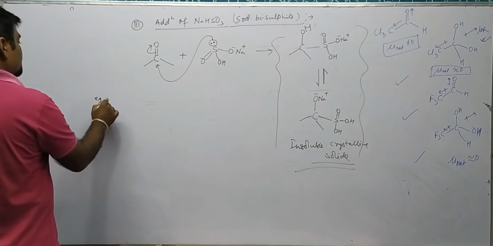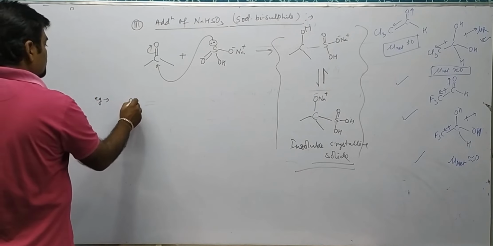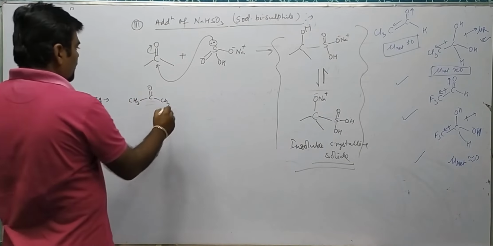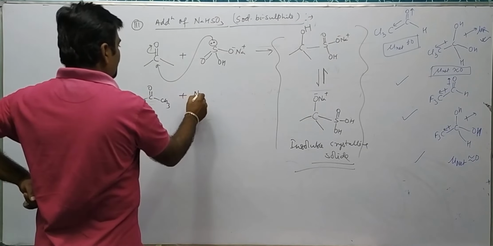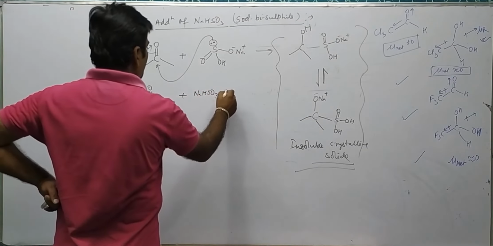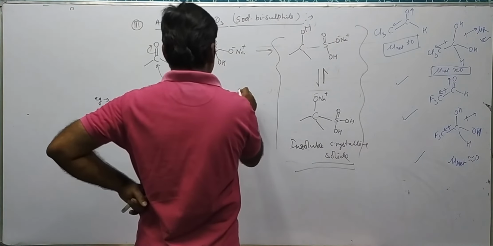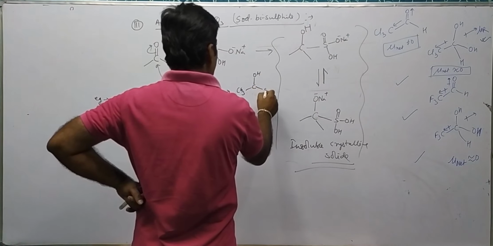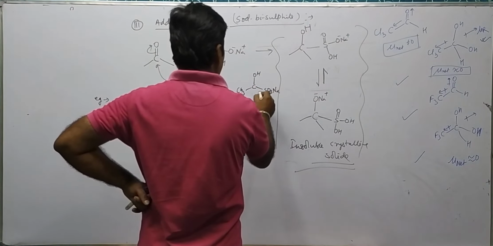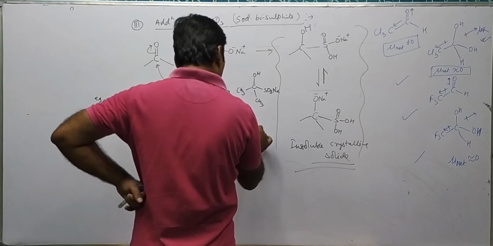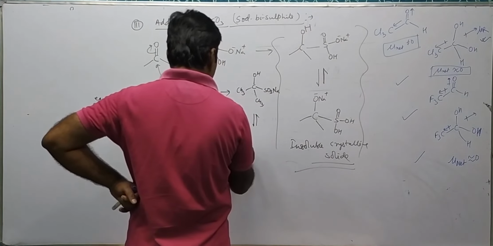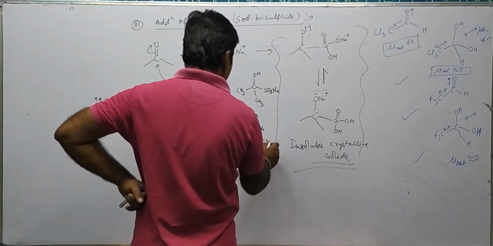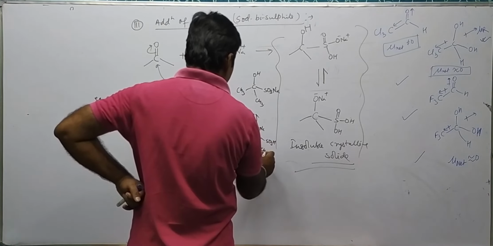For example, suppose we have CH3, C double bond O, CH3, dimethyl ketone. If we add NaHSO3 there, it forms the corresponding bisulfite addition compound, CH3 C OH SO3Na CH3, or the other form, CH3 C ONa SO3H CH3.